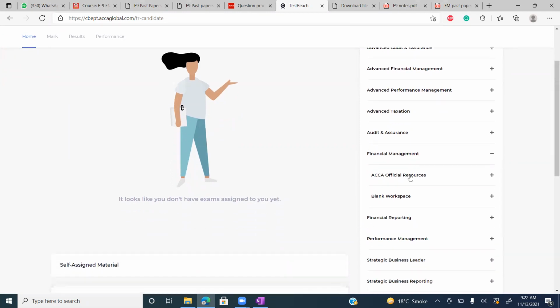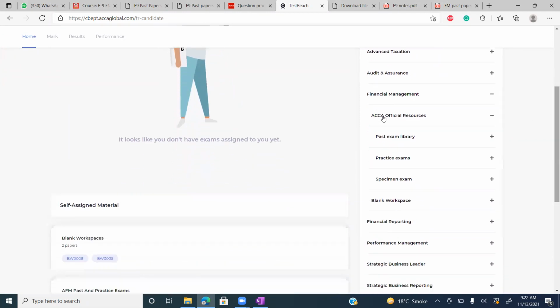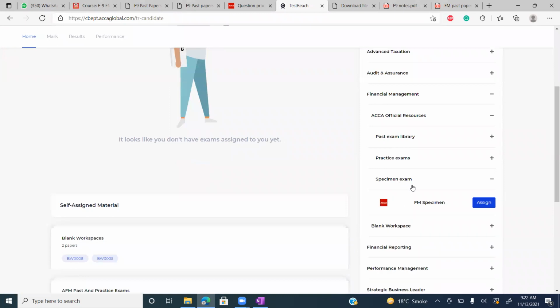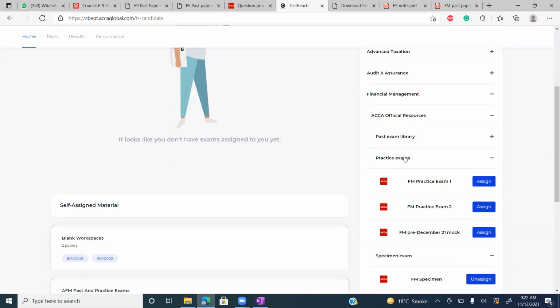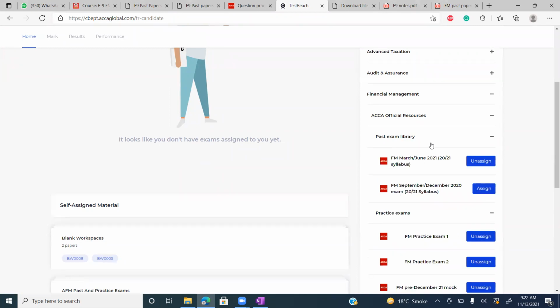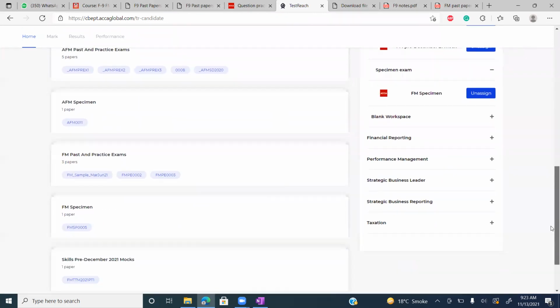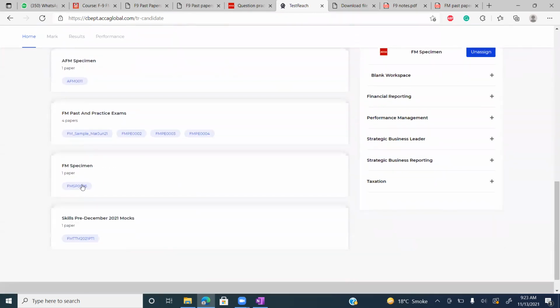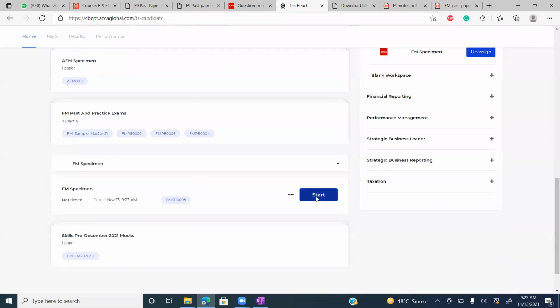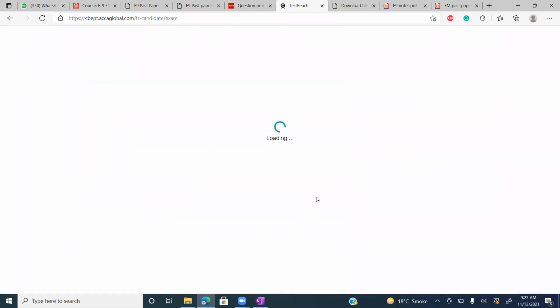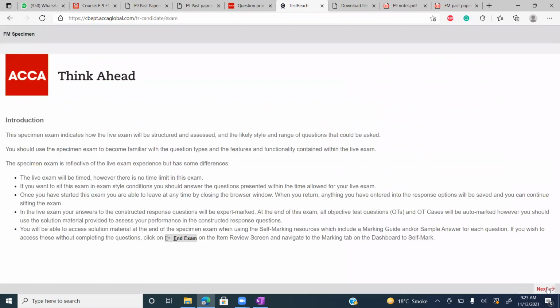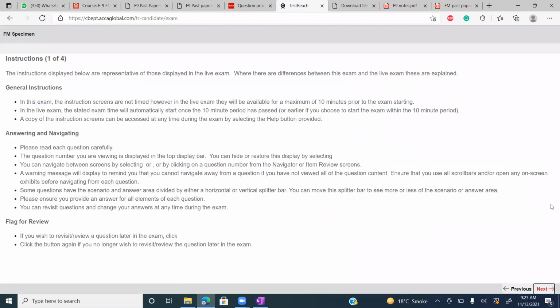Financial management, official resources. There are many questions available here. Past exam library, practice questions, specimen exam. You can solve any question here. So let me open a question from specimen exam. If there is any question from investment appraisal area, we will do it.